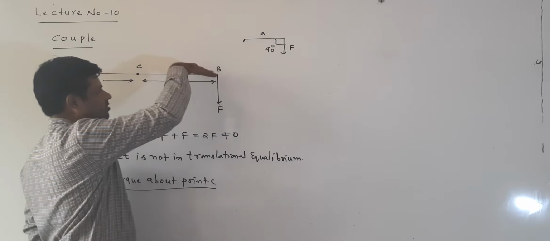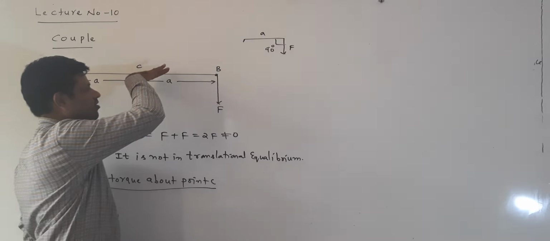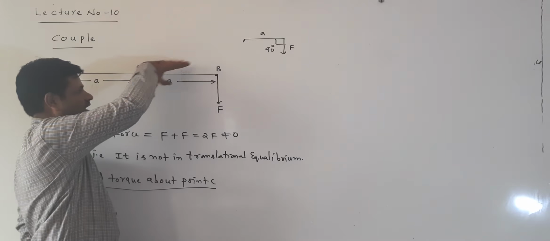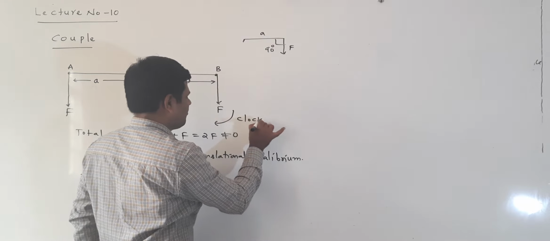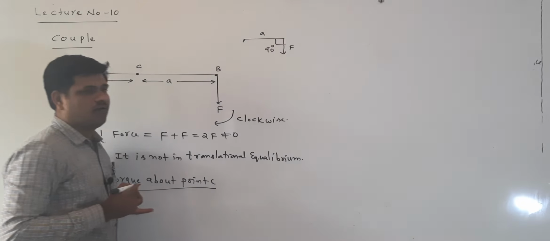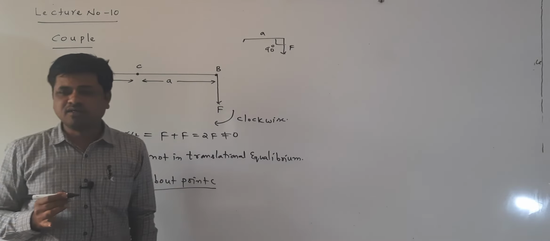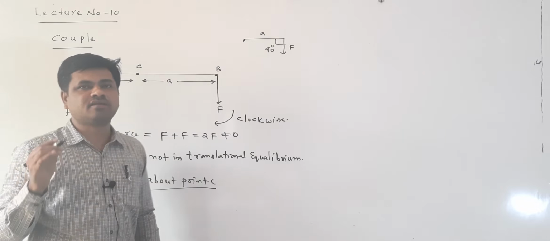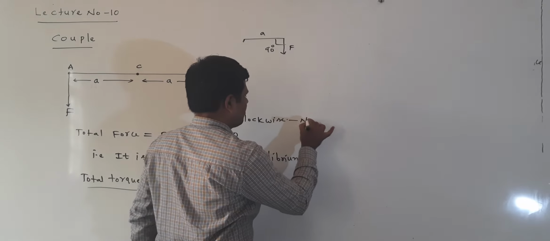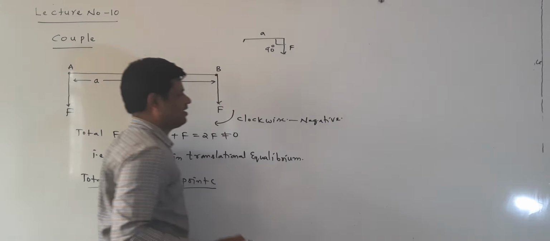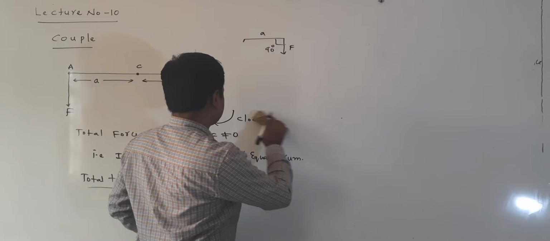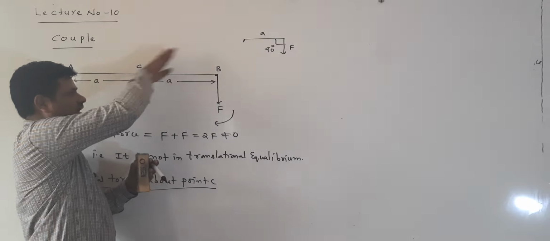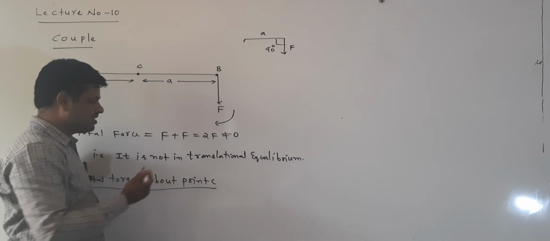We are rotating in which direction? I am rotating in the clockwise direction. I am rotating like this, and this is called a clockwise direction. Now listen here: clockwise torques are taken as negative, anti-clockwise torques are taken as positive. This is clockwise, so it is taken as negative.